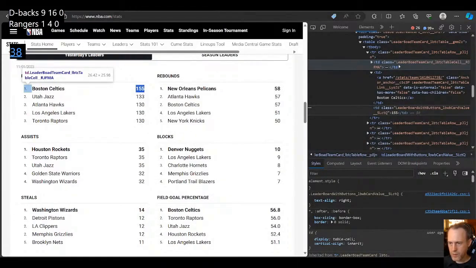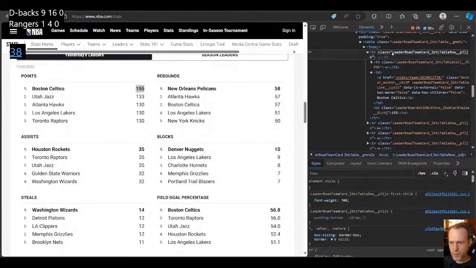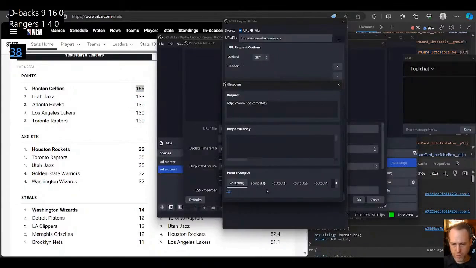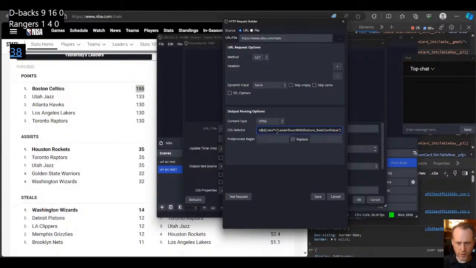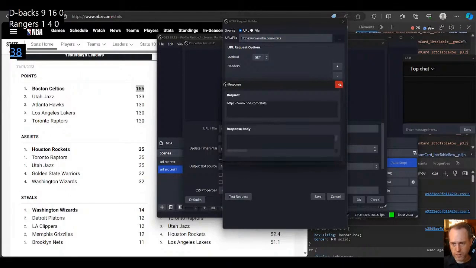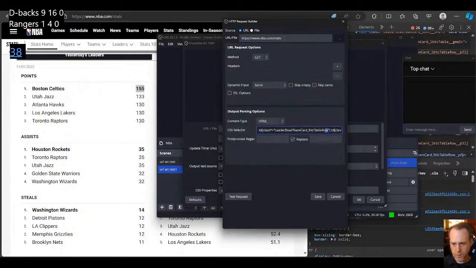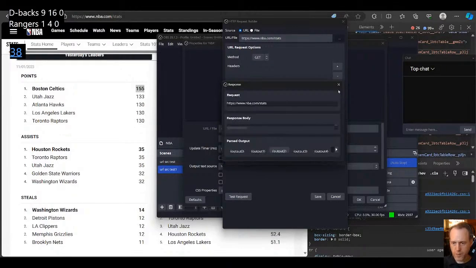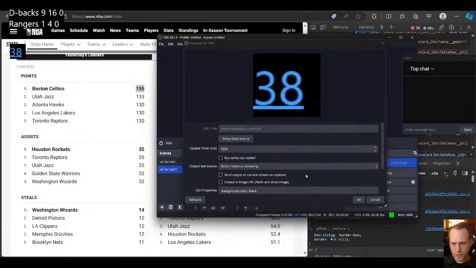We would need to say that we want a team leaderboard, a TR like this, and within it we have the TD. So it'll be a TR with a partial class like that, and within it we have the TD, and that obviously doesn't work. Now we're getting them, so we can save that.